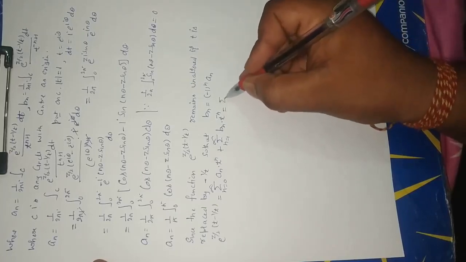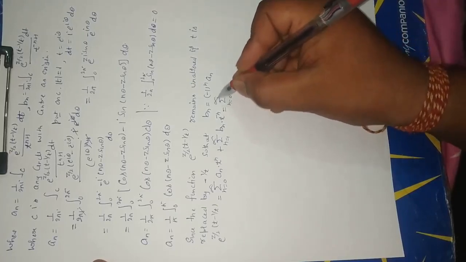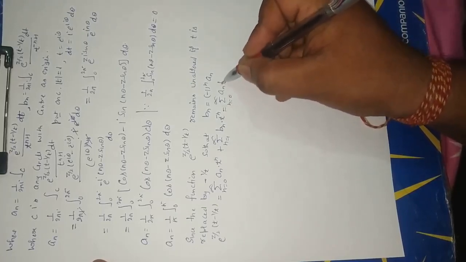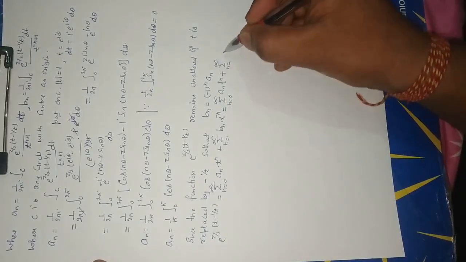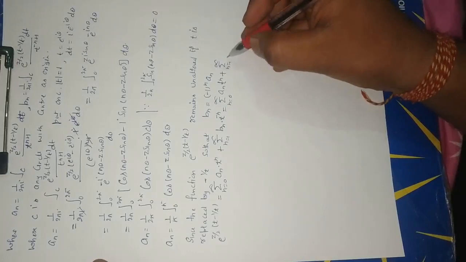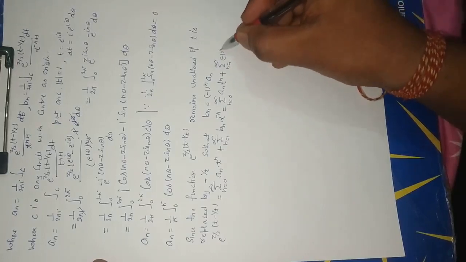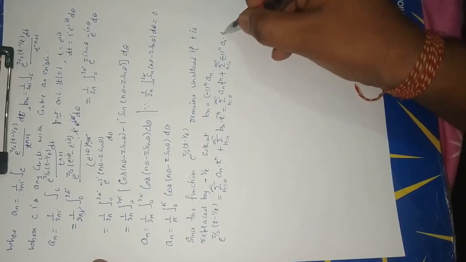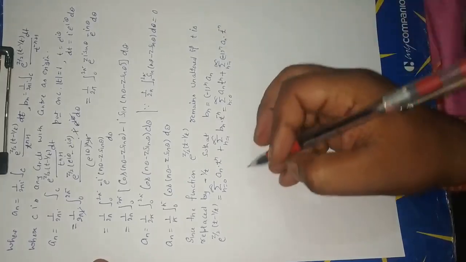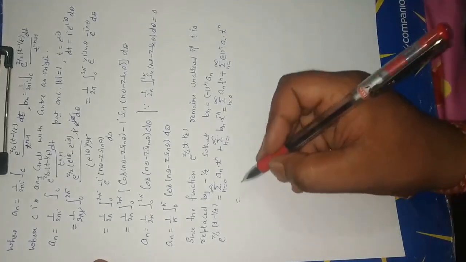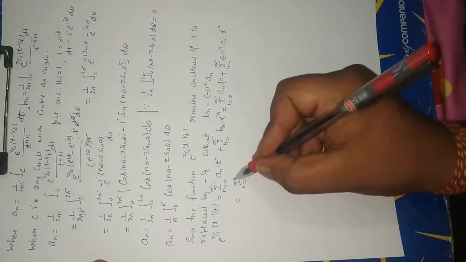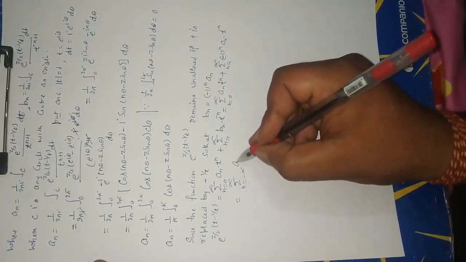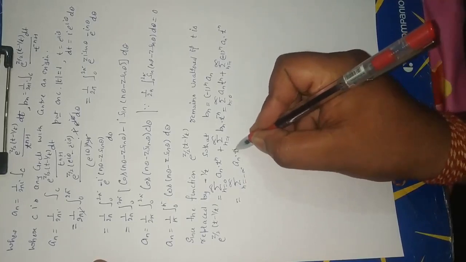This is equal to summation n is equal to 0 to infinity an t to the power n plus summation n is equal to 1 to infinity, putting the value of bn, minus 1 to the power n an t to the power minus n. Now it can be written as summation n is equal to minus infinity to plus infinity an t to the power n.